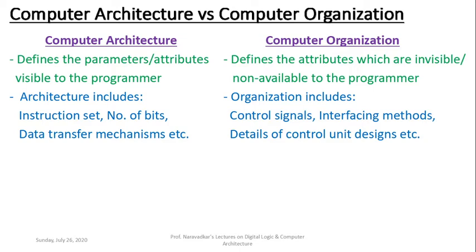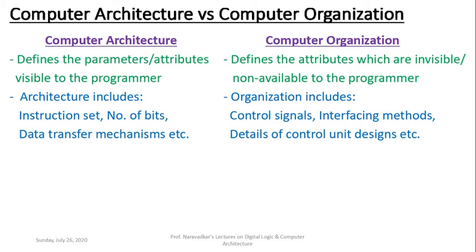A common user is not aware of what type of control signals are internally generated, which method of interfacing of memory or input output device has been internally used, or what type of control unit design is used here, whether it is a hardwired control or a microprogrammed control.